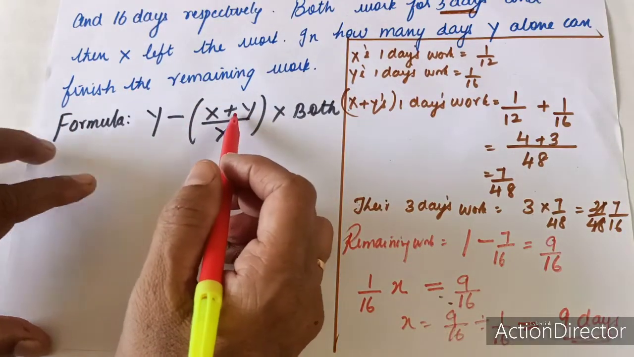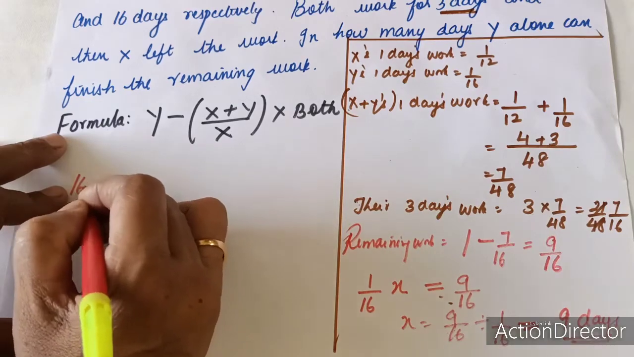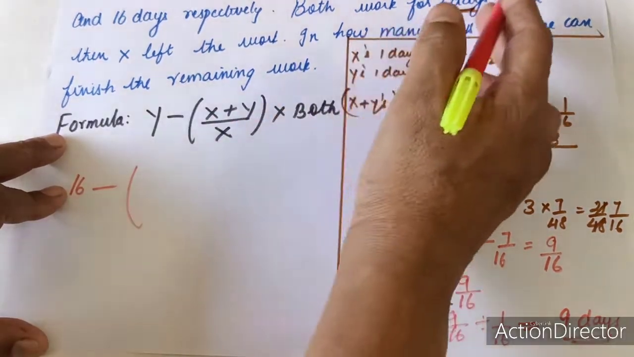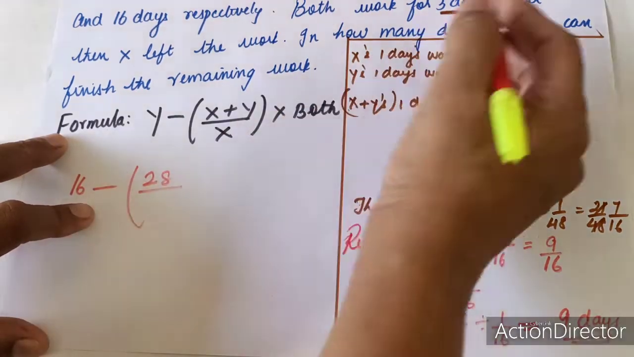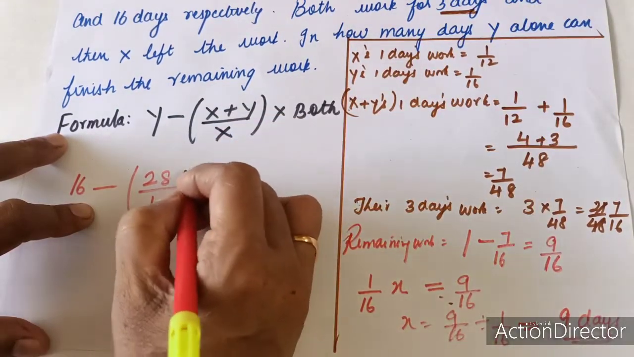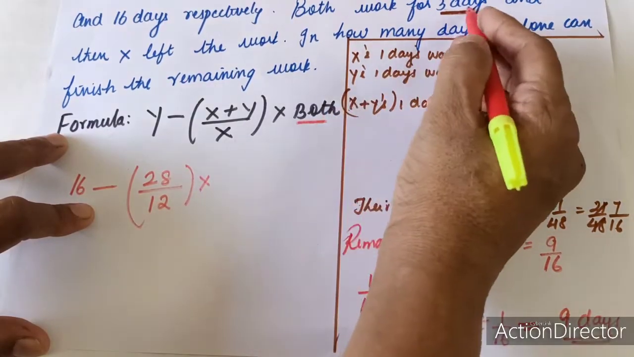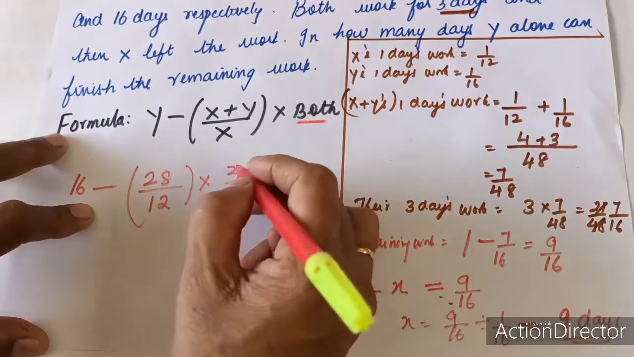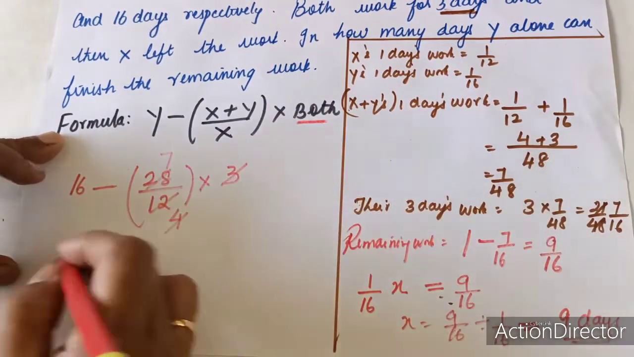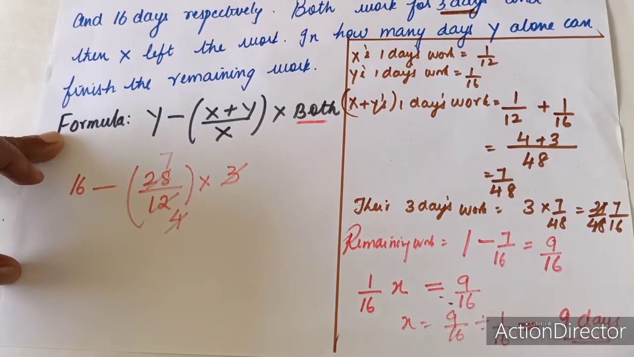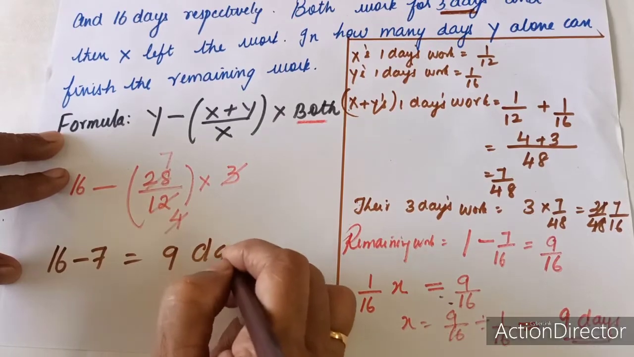Put the values of number of days in the place of x and y. So y is going to take 16 days, and x plus y together: 16 plus 12 is 28, divided by x, which is taking 12 days, multiplied by both. How many days are both working? Both are working for 3 days. So multiply by 3. 3 4s are 12, 7 4s are 28. So on cancellation we are getting 16 minus 7, which is equal to 9 days.